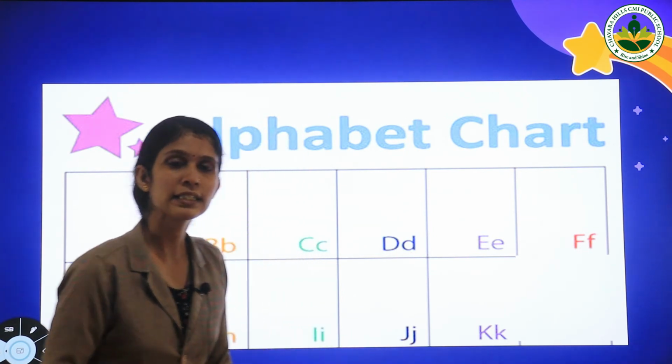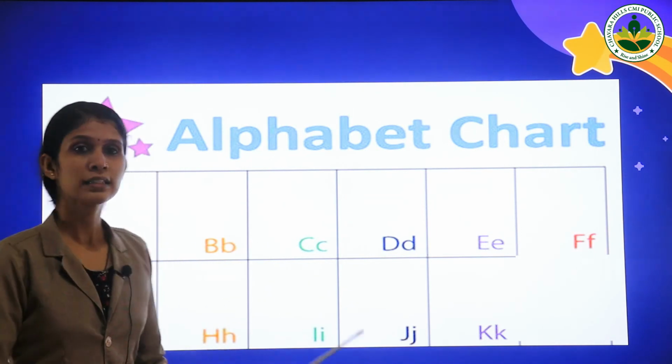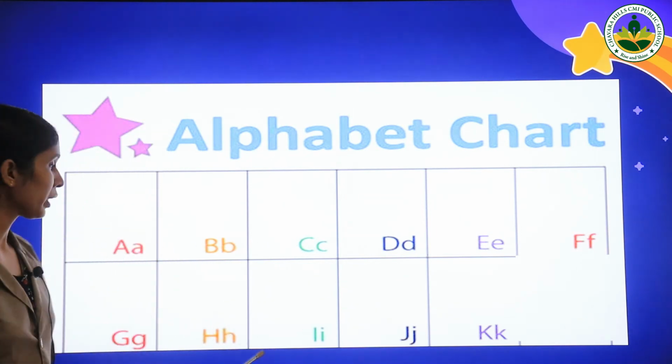Okay children, let's read these letters. Repeat after me.